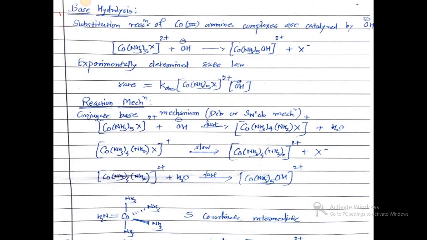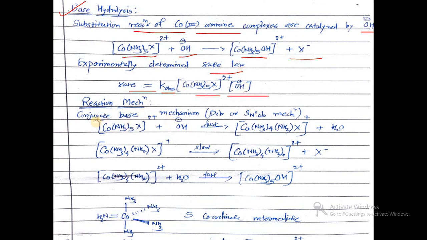Next is base hydrolysis. In case of base hydrolysis, substitution reactions of cobalt 3 amine complexes are catalyzed by OH minus ion. When the reaction of Co(NH3)5X 2+ is carried out with OH minus ion, substitution reaction takes place. We get the complex Co(NH3)5OH 2+ plus X minus. The experimentally determined rate law is: rate equals k observed [Co(NH3)5X 2+][OH minus]. That is, it appears to follow SN2 type of mechanism, because the rate depends on the concentration of both reacting substances.